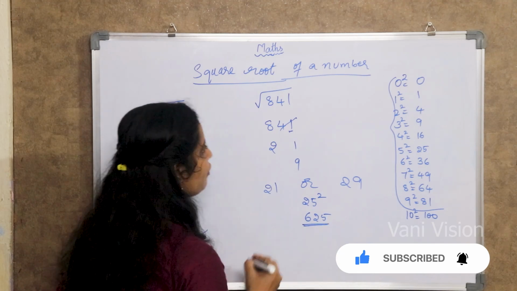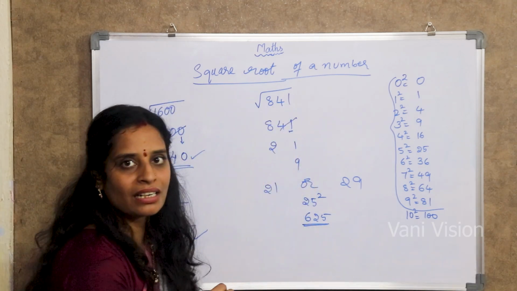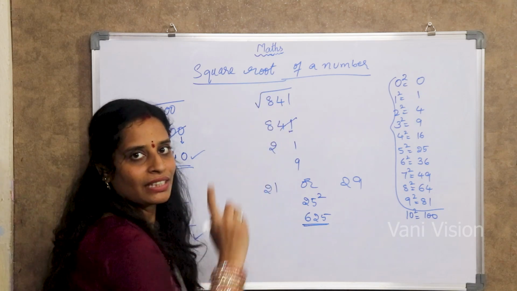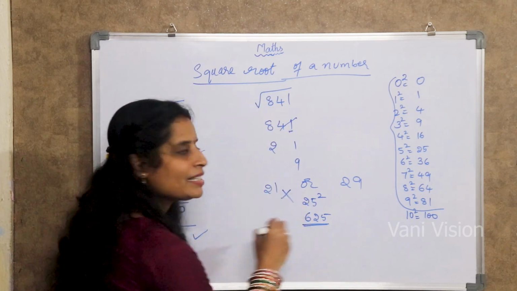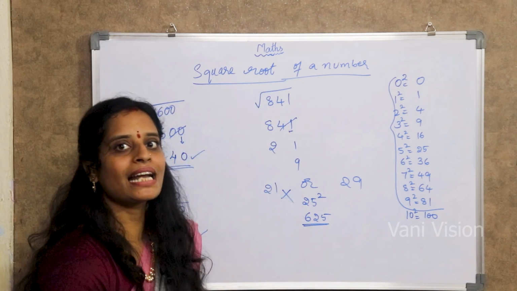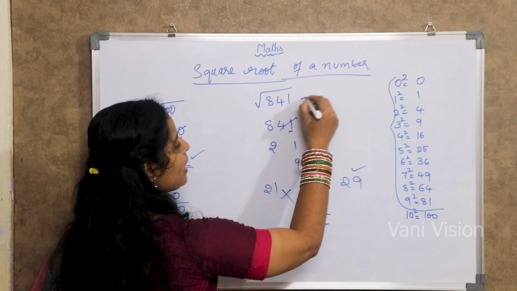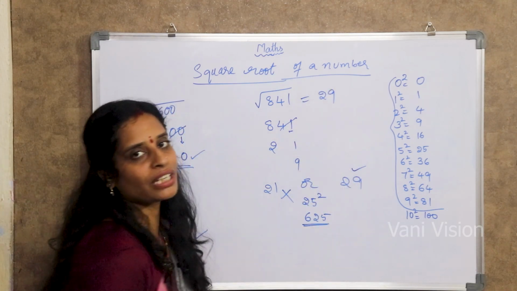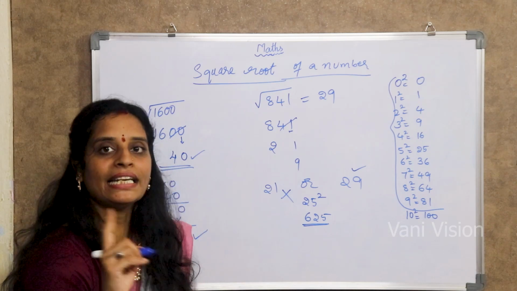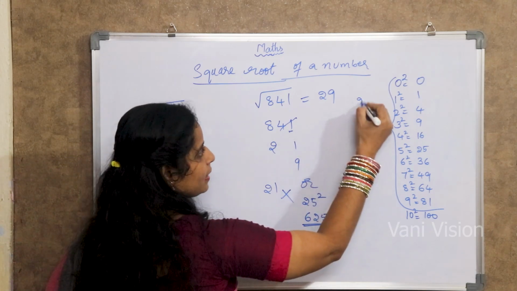So now, 625 is bigger or 841 is bigger? 841 is bigger. That means 21 is not our answer. What is our answer? 29 is our answer. Square root of 841 is what? 29. So you can check it.